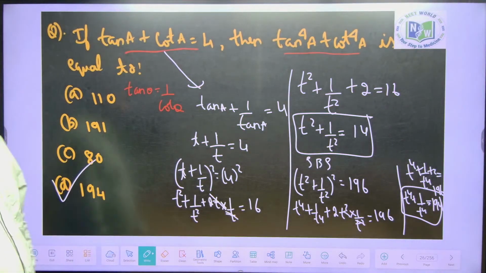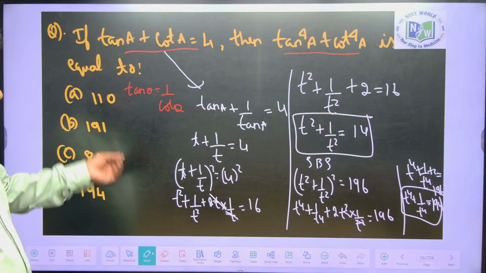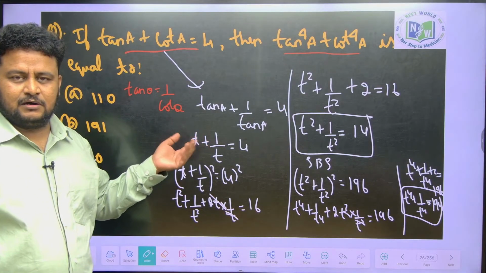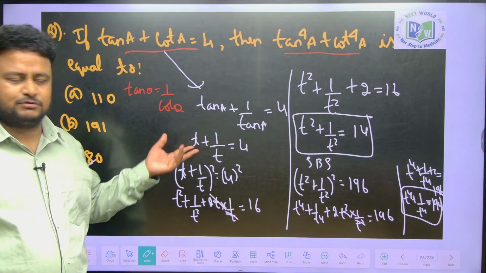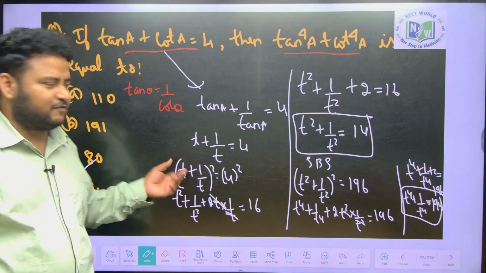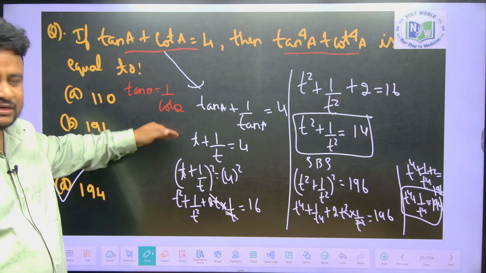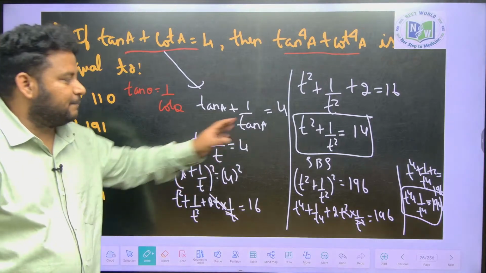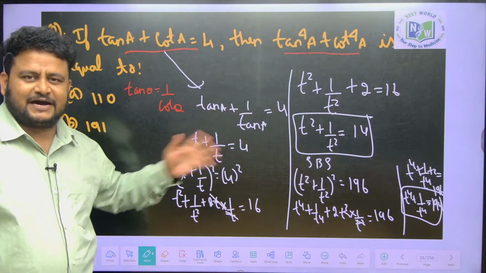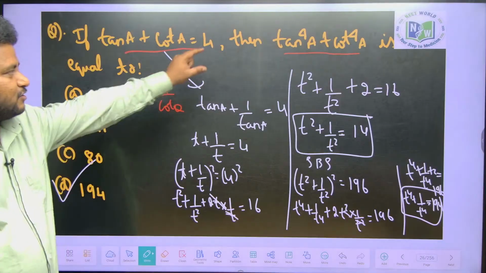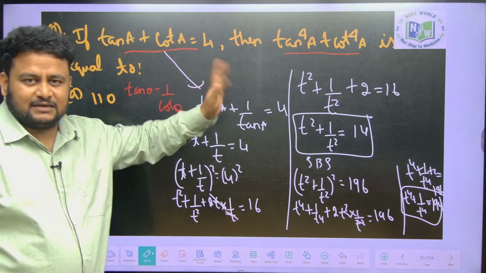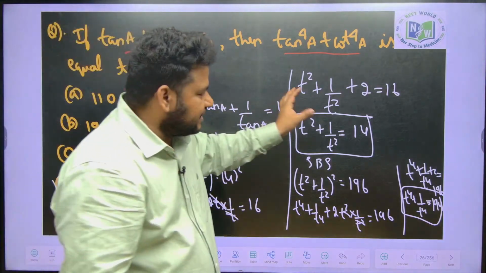Simple. 194, simple. Did we use any identity here? We did not use any identity. Trigonometry identity also we did not use. This is just based on the concept of what? One is you should know the reciprocal relation. Another thing is a plus b whole square you applied 2 times. Just basic algebra we applied and we solved that very complex question of trigonometry. Correct na? It's just based on your 10th knowledge we are able to solve this question.